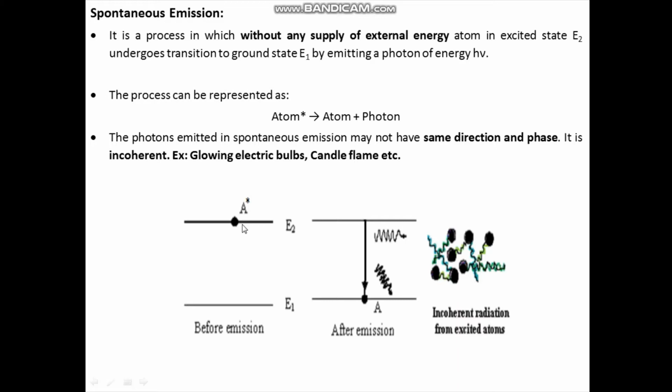It cannot remain there for a long time. So it will undergo transition from E2 to E1, and one transition leads to emission of one photon. The photons emitted in spontaneous emission may not have the same direction and phase, so it is incoherent. Examples of spontaneous emission are glowing electric bulbs, candle flame, etc.